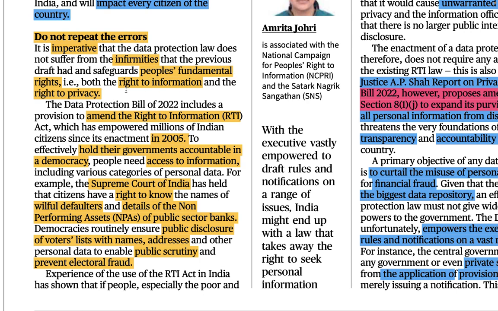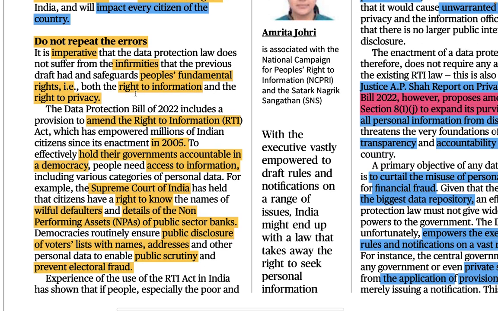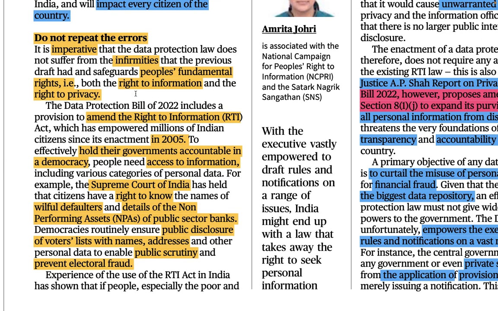That is, both the right to information and the right to privacy, right? So here is how we can understand it. The author wants to say that it is very necessary that the data protection law that we are making should not suffer, meaning it should not have any weaknesses in it.